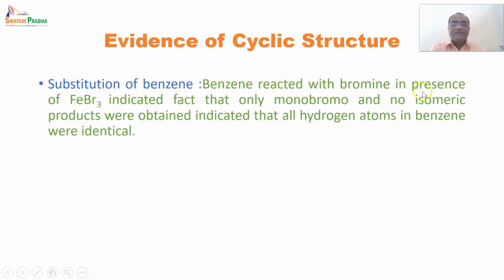Benzene reacted with bromine in the presence of FeBr3 indicated the fact that only monobromine and no isomeric products were obtained. So this indicated that all hydrogens in benzene were identical.